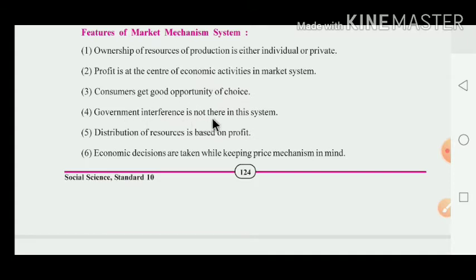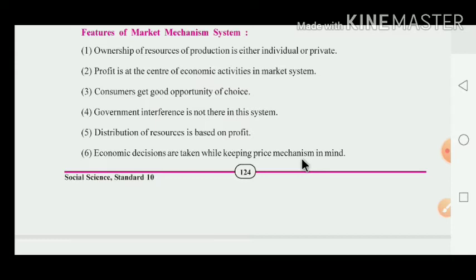Government interference is not there in this system. Now what happened in the capitalist system? The government is not doing much interference in this system. What is the meaning of interference? Interference, it means hastakshep karna. Distribution of resources is based on the profit. Now what happened there? In this capitalist system, the distribution of these resources is done on the basis of the profit. Here, the economic decisions are taken while keeping the price mechanism in mind.